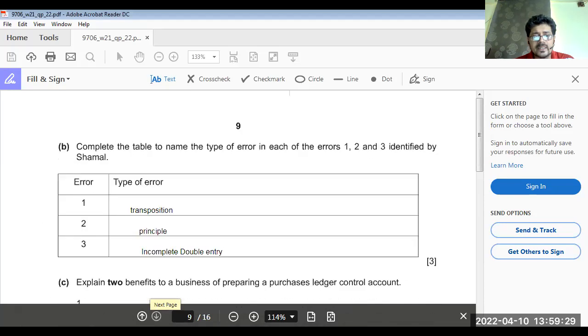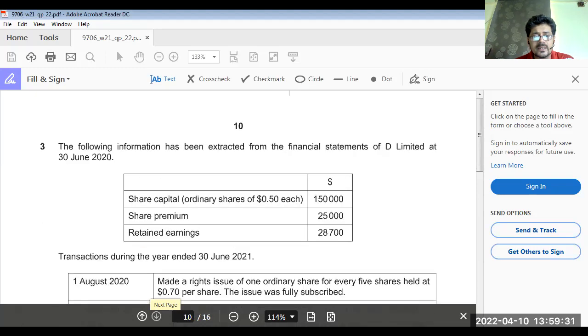Then we did errors of Shamal traders. Now today we have to start with question number 3, and it's also from joint stock company. Previously in November 2021, two questions were there from companies, and that created chaos in the mind of students who were appearing for this paper.